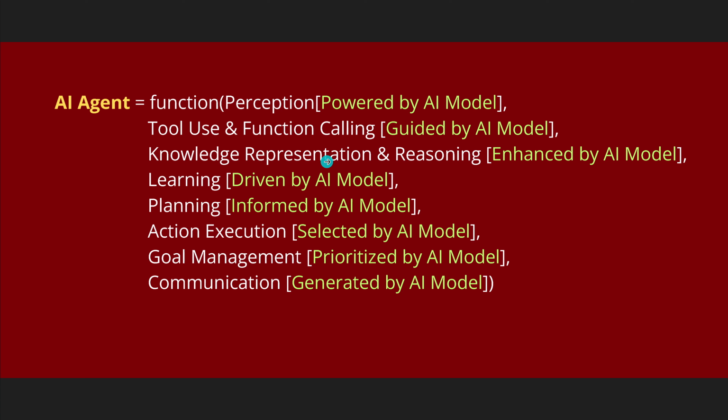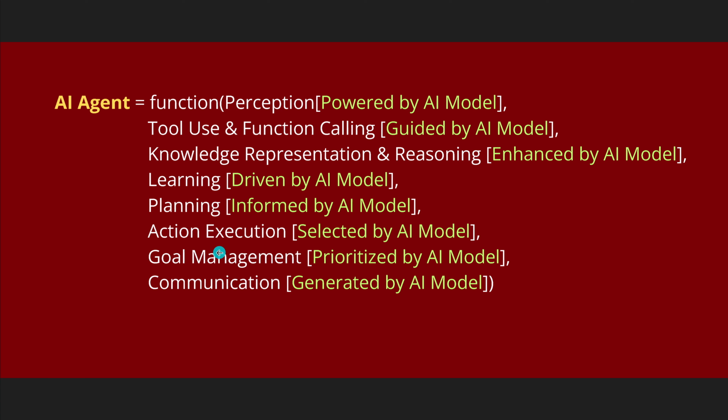For the knowledge representation, for the specific vectorization and the logical reasoning, this is enhanced by the structure of our AI model. Learning is of course driven by it. Planning is informed by the AI model, whatever the AI model was trained on. The action execution is selected by our LLM.